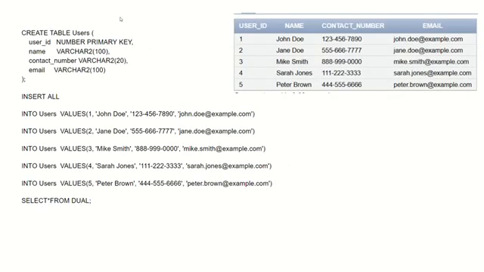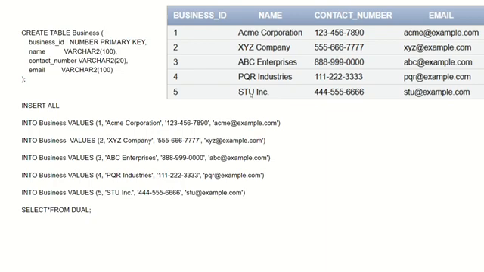Assalamualaikum warahmatullahi wabarakatuh. My name is Shardar Abdullah Sanna. I am going to present the SQL scripts and the SQL queries. This is our first table, the users table. I put all the scripts and I have shown the output. Then there is the business table. I put all the values, and we also have the output in the screenshot on the right side.